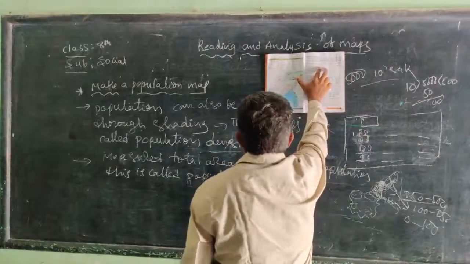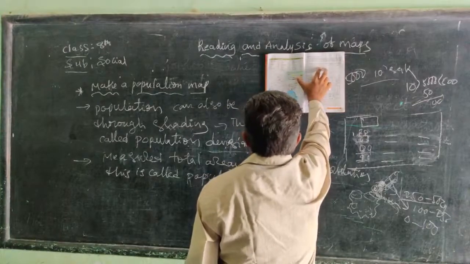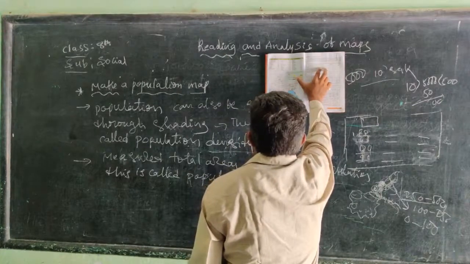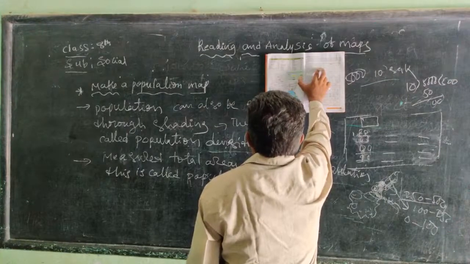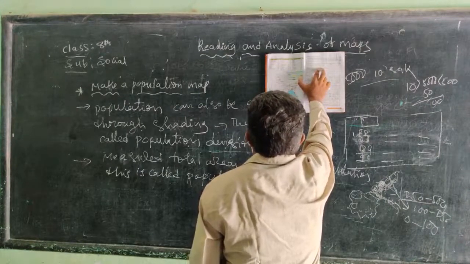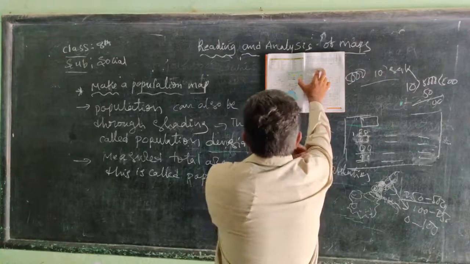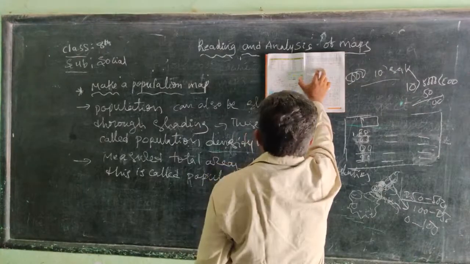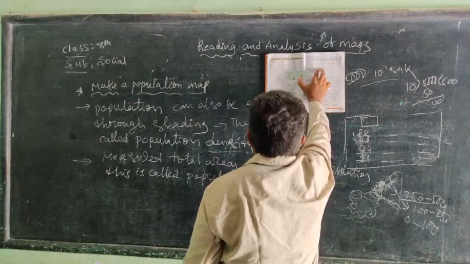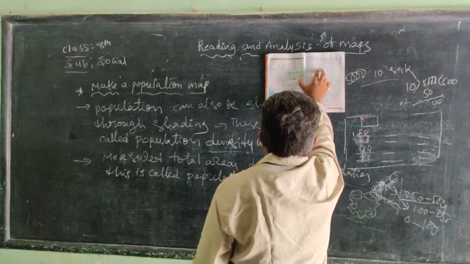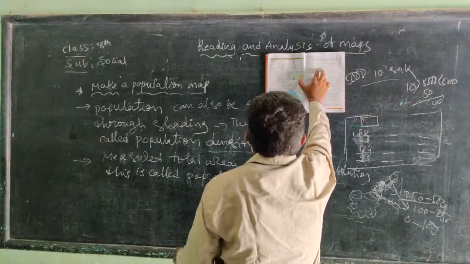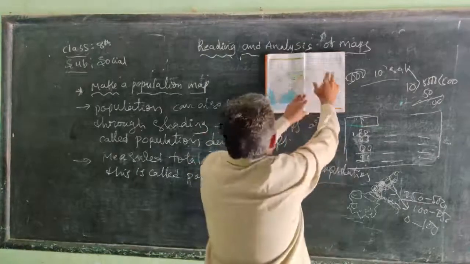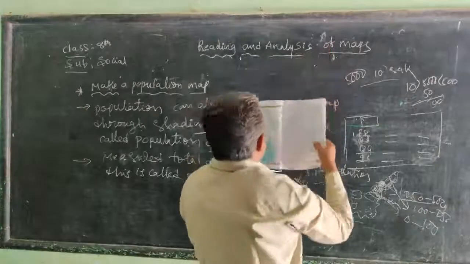Next, Himachal Pradesh, 123. Then Manipur 122, Meghalaya, Mizoram, and Nagaland. These are all low density areas.